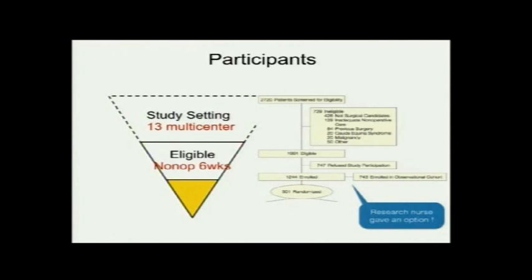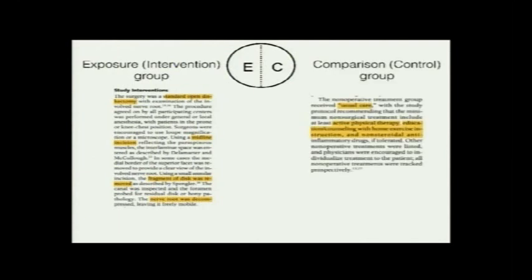So here it creates a kind of a difference. So that's very interesting to know. So in the end you have 501 patients that are randomized. Now your intervention group, that is the E, exposure group or EG, had a standard open discectomy, that's what is explained here, with a midline incision and a fragmentectomy. So this is not an aggressive discectomy, this is just a fragmentectomy, that's usually what we do.